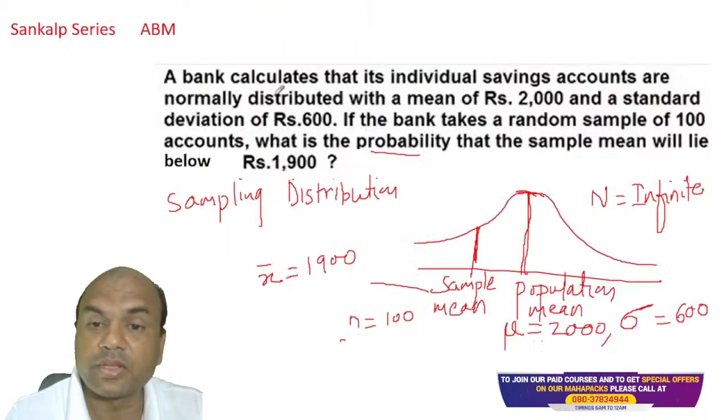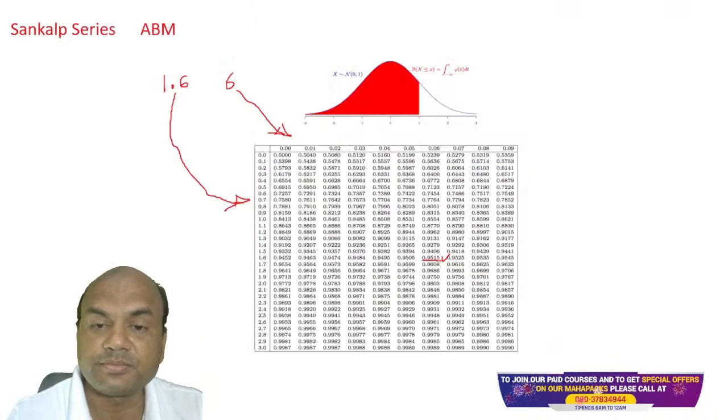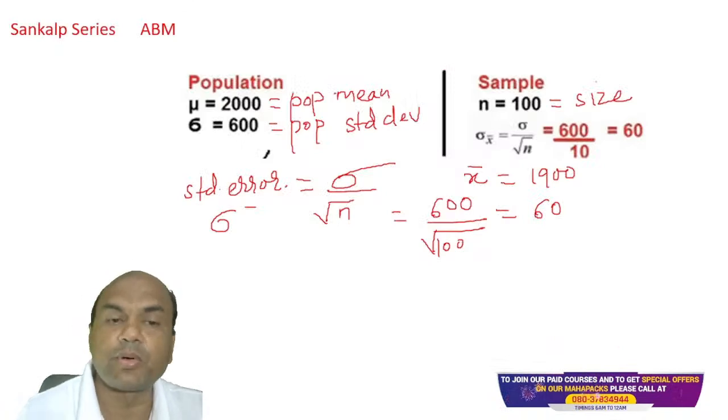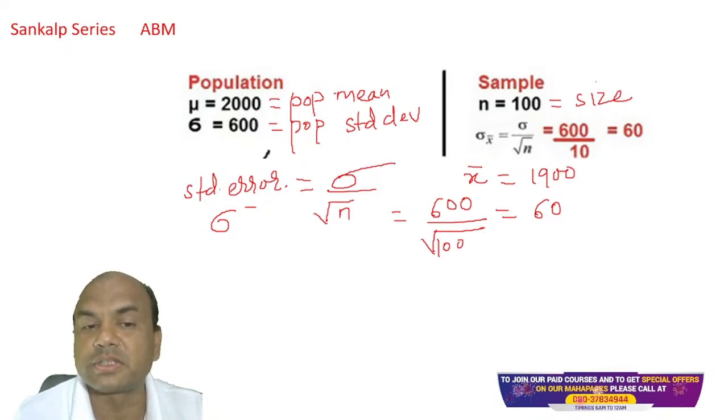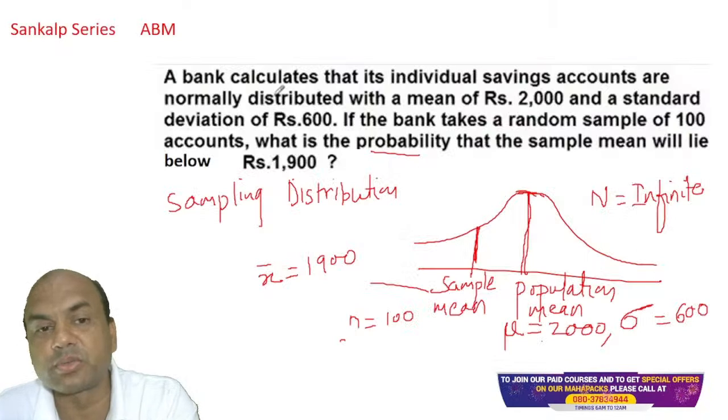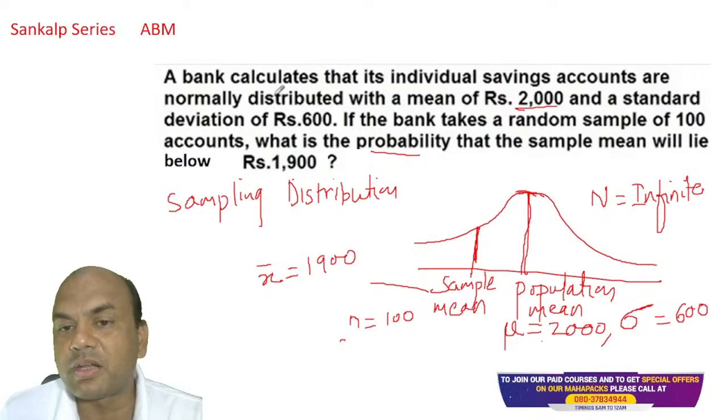So next, now look at this. This population, what is given? Population mean is given as 2000. Standard deviation is given as 600. So I have got two parts: 2000 I have got and 600 I have got. Now next one is what?